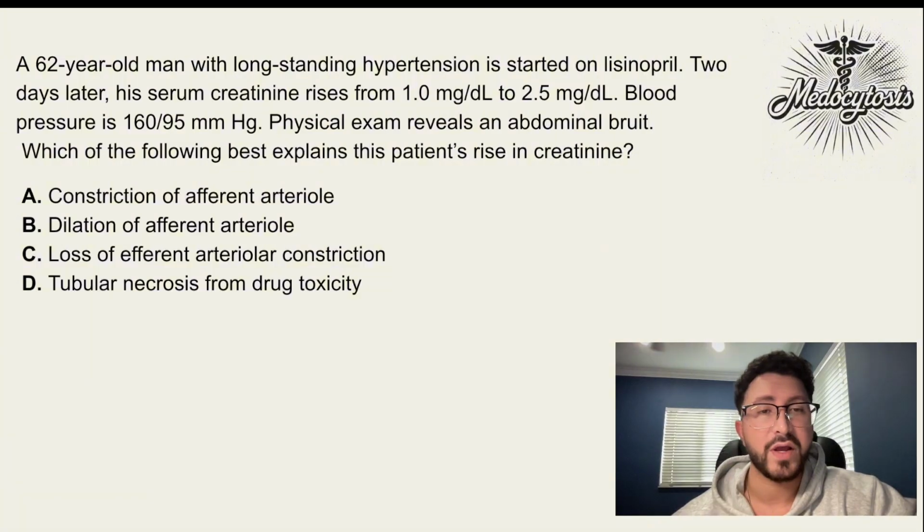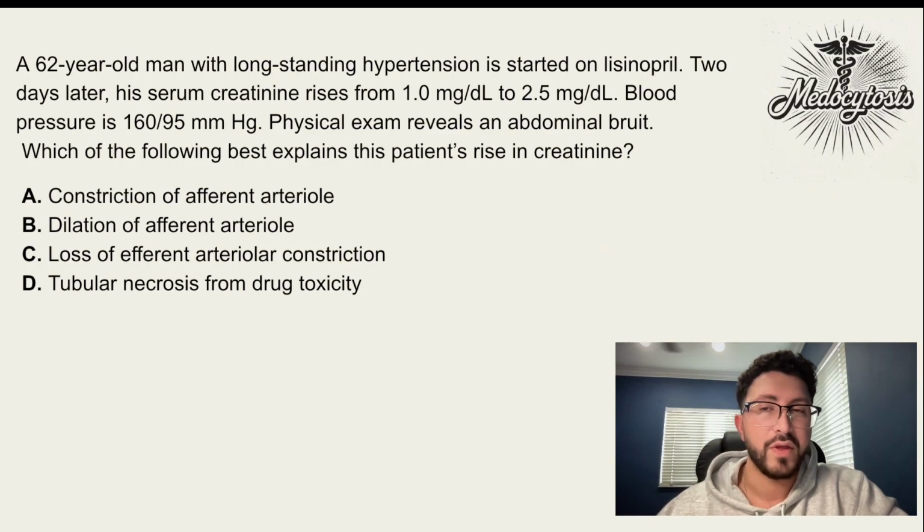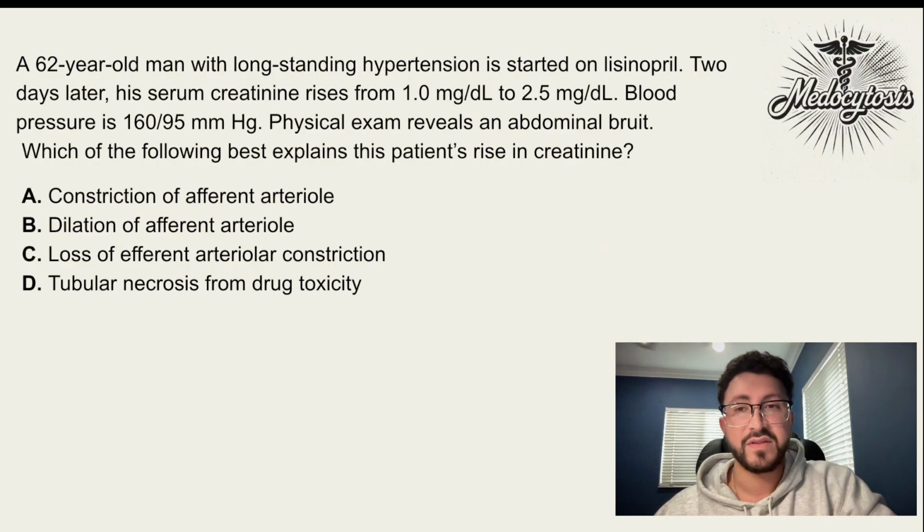Now, why has the creatinine doubled? So for the creatinine to double, we want to be thinking there's decreased filtration going on at the glomerulus. So let's start with A, constriction of the afferent arteriole. This is correct in the sense that it does decrease filtration at the glomerulus. However, an ACE inhibitor like lisinopril has no effect on the afferent arteriole. For that reason, this is incorrect.